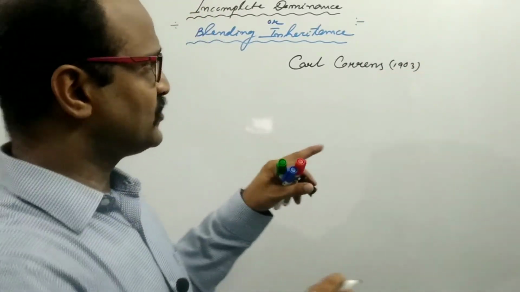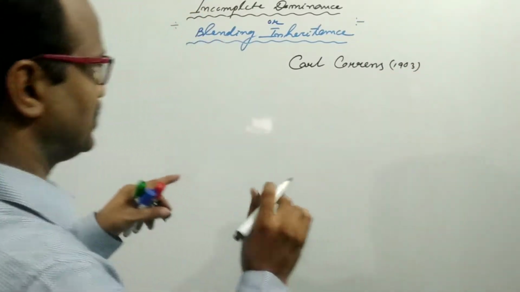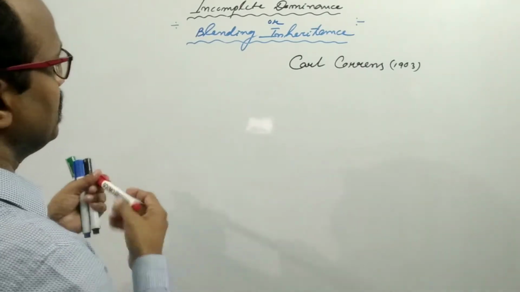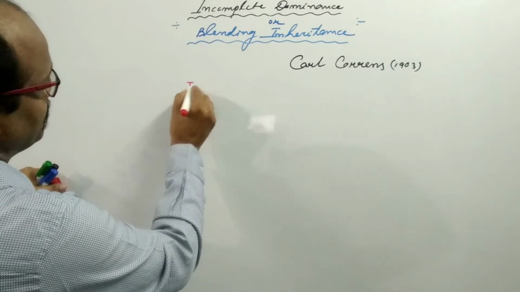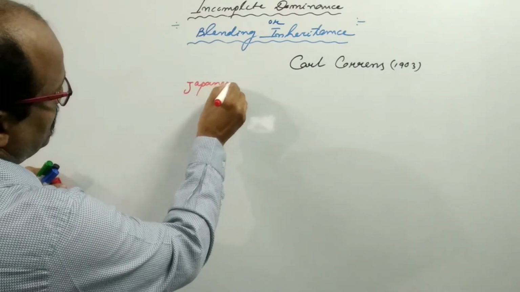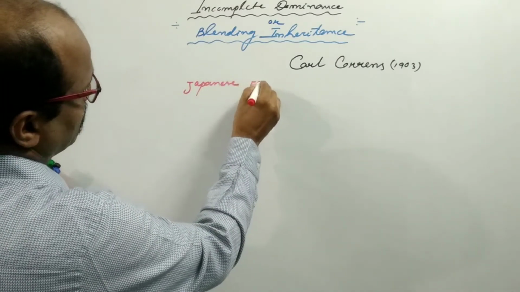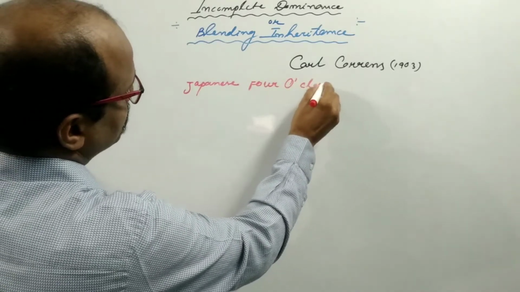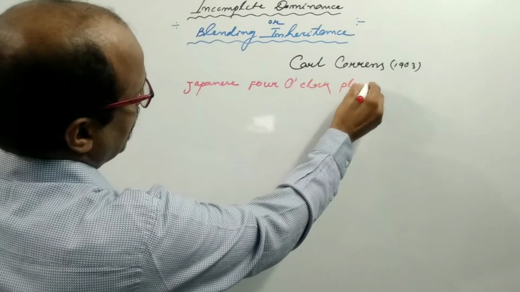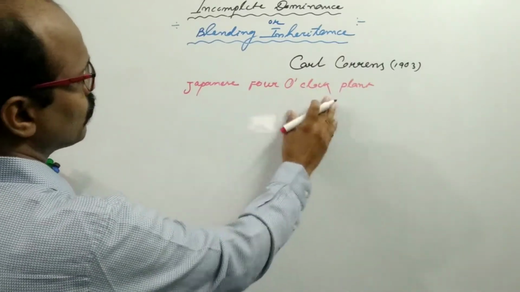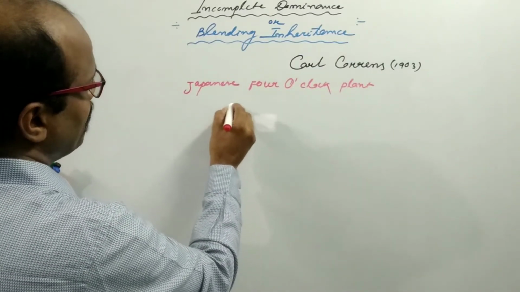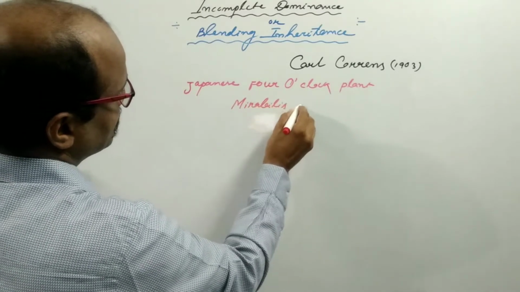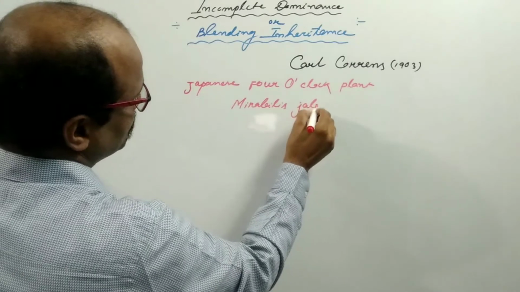Karl Correns did the experiment by choosing the Japanese 4 o'clock plant, and the scientific name of the 4 o'clock plant is Mirabilis jalapa.